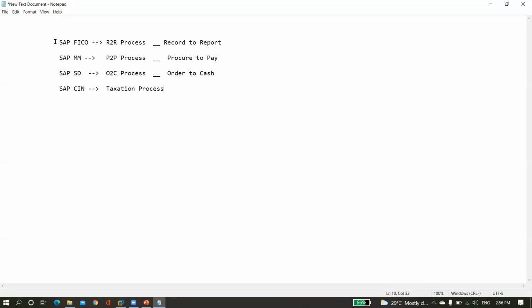At our SAP FICO level, we will complete total SAP FI and CO. It means that we will complete the total R2R process. In case you want to understand the P2P process, here we need to understand 30% of the subject which belongs to SAP MM. Then only we will understand the complete cycle of P2P. If you don't know 30% of the subject which belongs to SAP MM, then we cannot understand the complete P2P cycle.